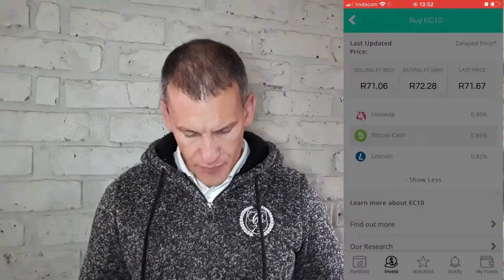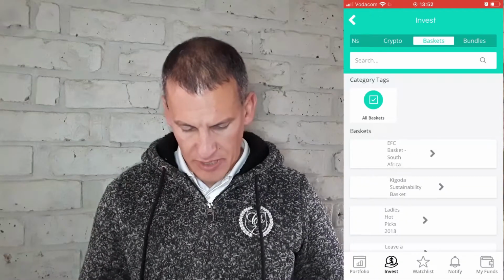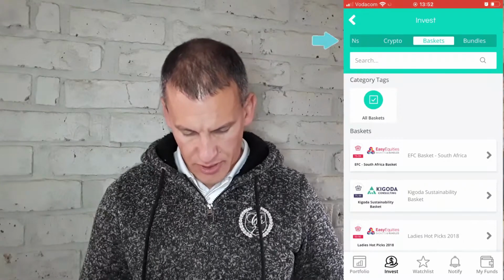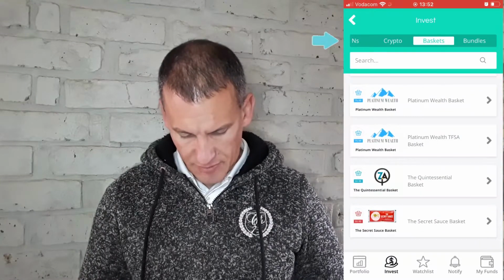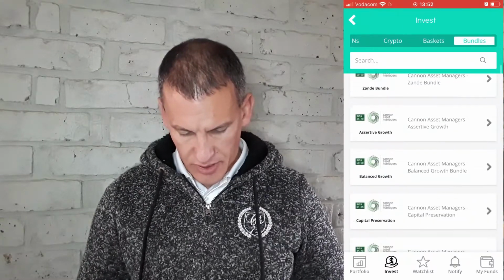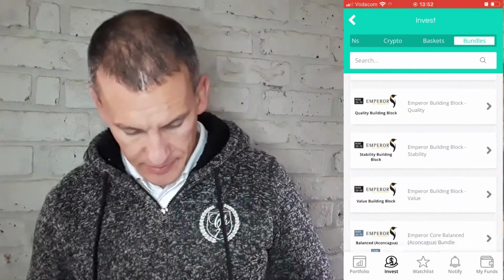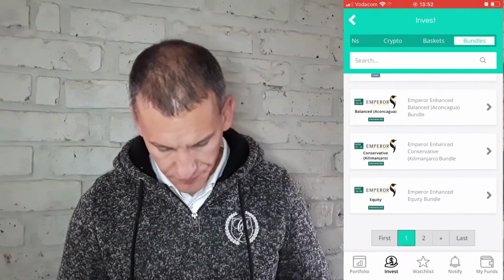If we go back to what is available on the platform, you'll see that there are baskets and different types of baskets there, and then there are bundles. The bundles are interesting as well, as you can see that there are different risk portfolios that are assigned to these different bundles on the platform.